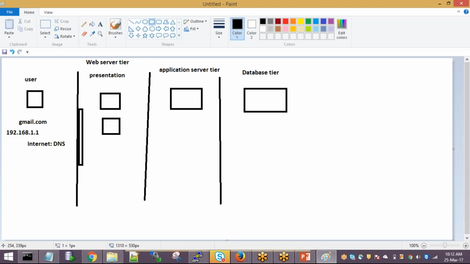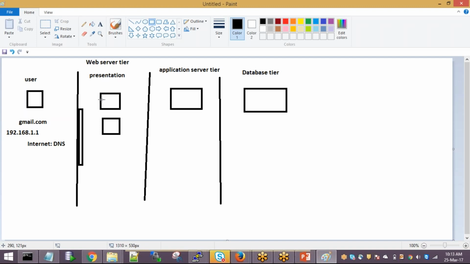Inside my data center, if I have multiple applications, like gmail.com and googledrive.com, it will direct the request to the specific web server. Once the request comes to this web server, it understands that this user is requesting the gmail.com login page, because every website has a default home page. If you hit Gmail, it will not go directly to the inbox. If you're signed in, it will go to the home page. If you're not signed in, it will always go to the login page.